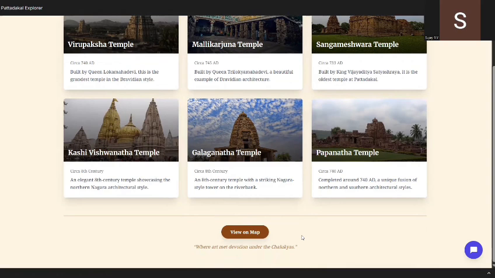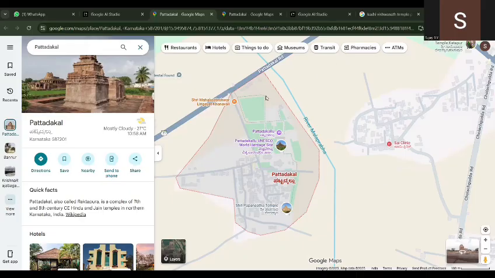Why have I created this button? Because many tourists will visit these places, and while traveling they might get confused about the places or the route maps, so they'd go to Google Maps or a different app. There's no need to go to Google Maps or a different app; you can directly access it in this only. When I click on this, it goes to the exact location of the temple.